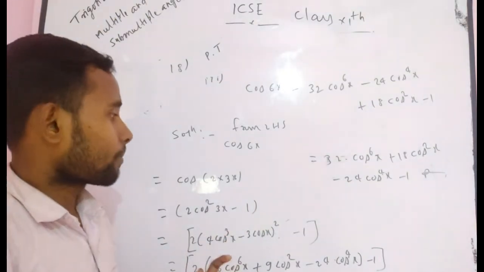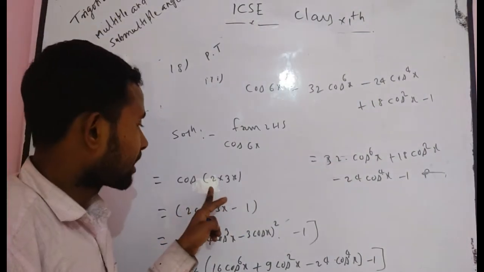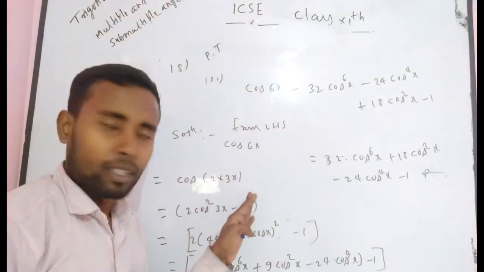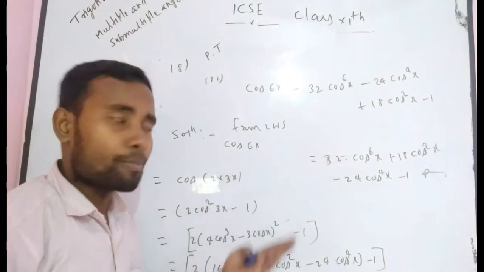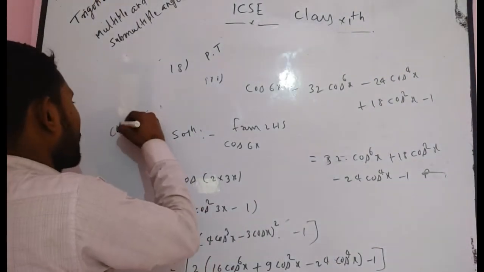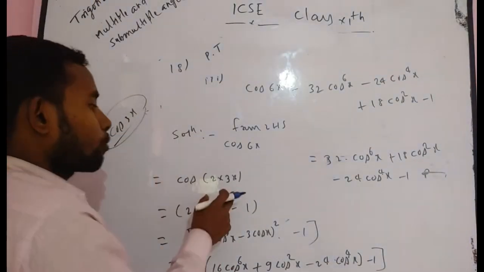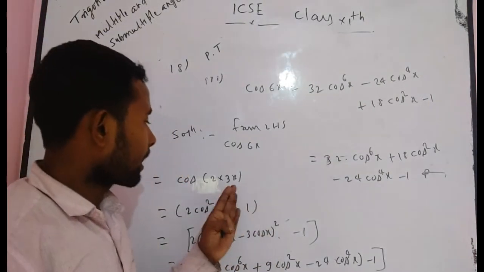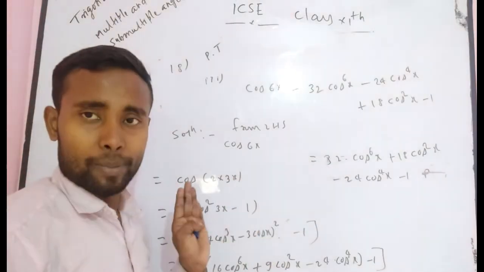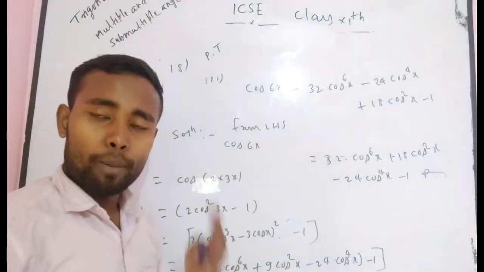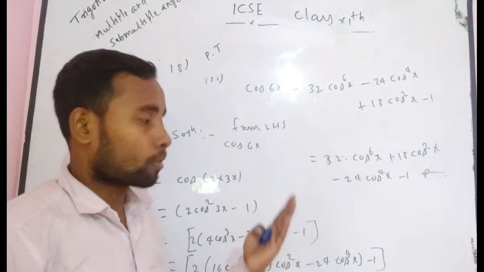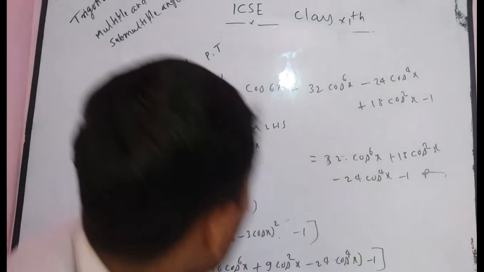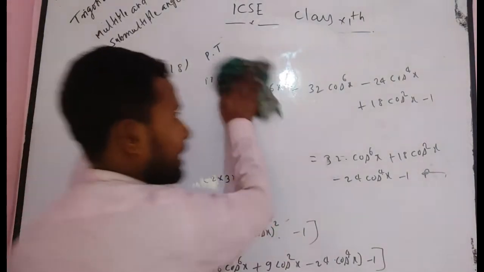There is only one difference. Here I have written cos 2 theta, but you can also use cos 3 theta. Can you write 6x as 3 into 2x? In that case, it becomes cos 3 of 2x. If you apply the formula of cos 3x here, that becomes 4 cos cube x minus 3 cos x. Again, you can simply solve this problem another way also. But I always give you the way which becomes easier than other ways. Now, I again take the next kind of problem.